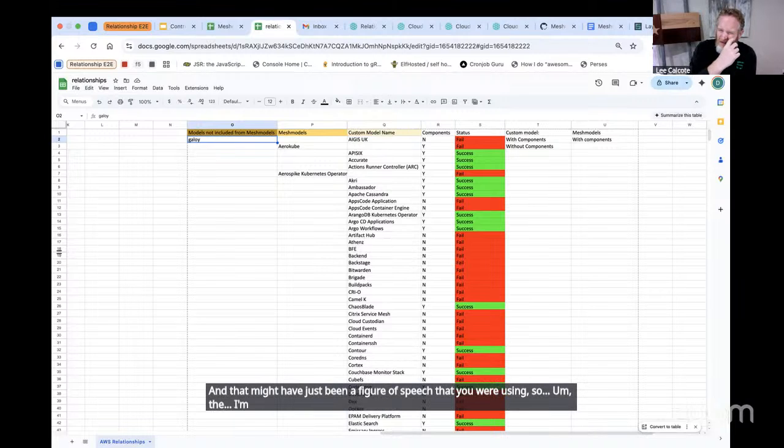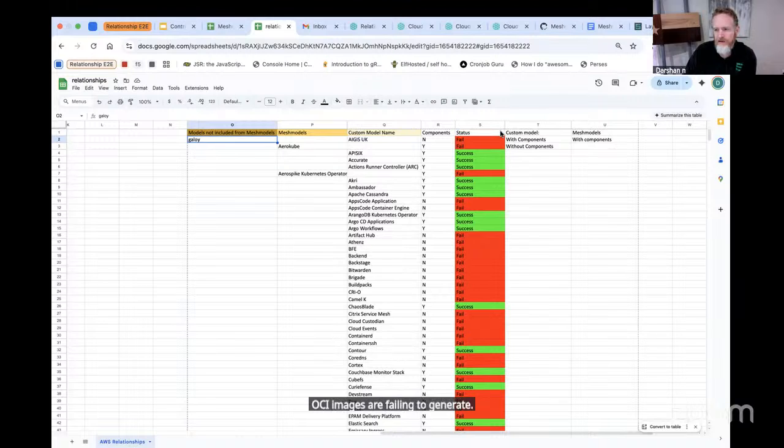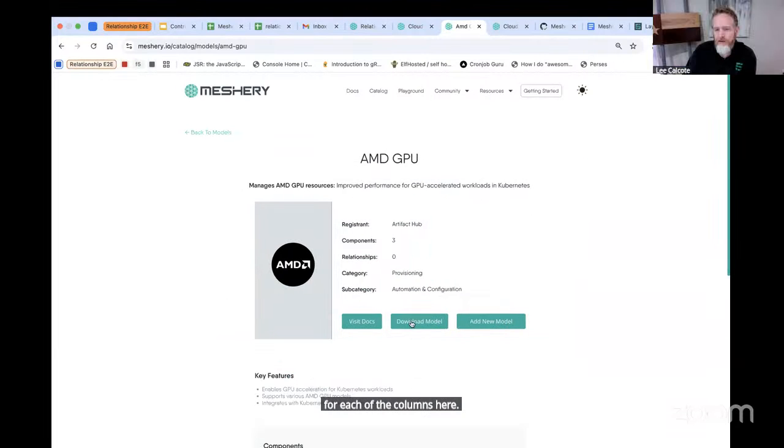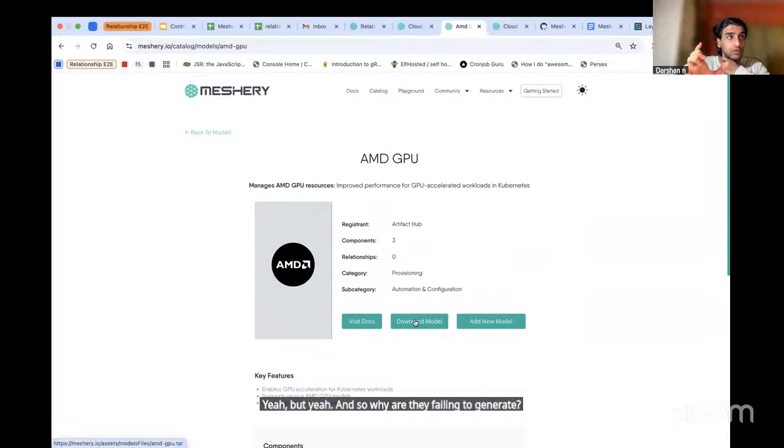Would you clarify once more what the status column means? The OCI images are failing to generate. Yep, exactly. When I click on the download model button for each of the models here, there is no OCI image included.